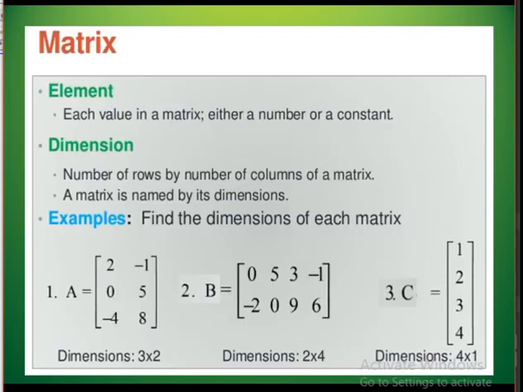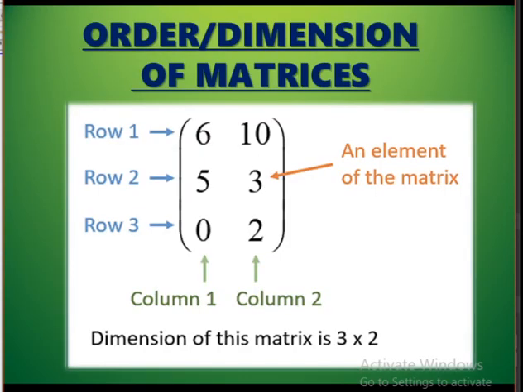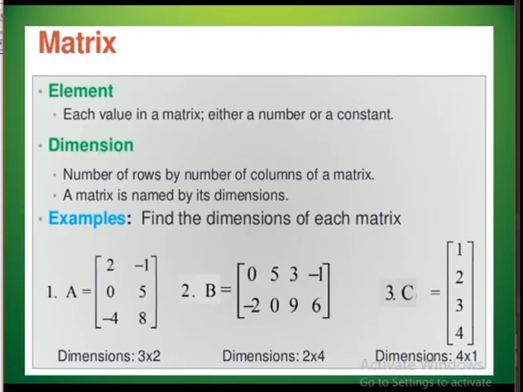So elements can be either a number or a constant. In our example we saw only numbers, but we can also take them as constants. Then dimension. So what is dimension? The number of rows by number of columns of a matrix. So "by" does not represent division here. It represents only the cross symbol.